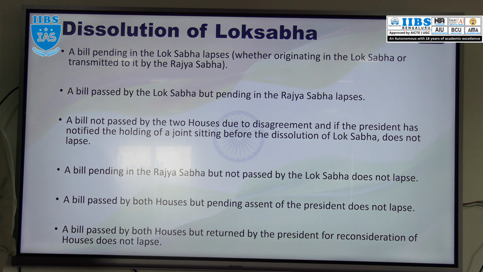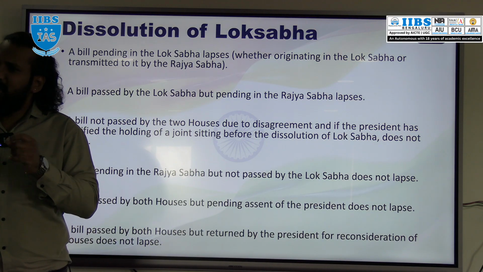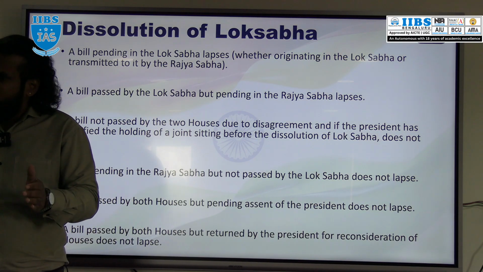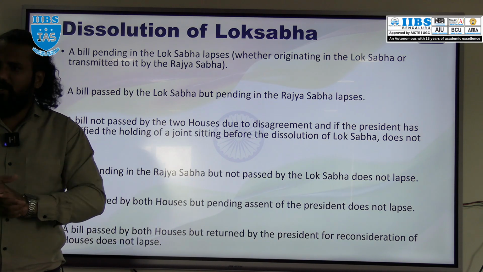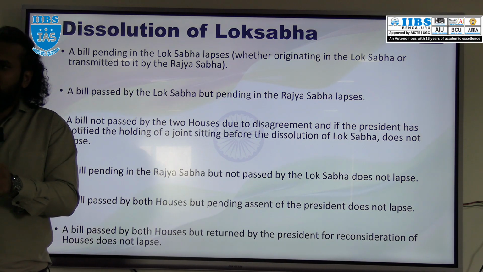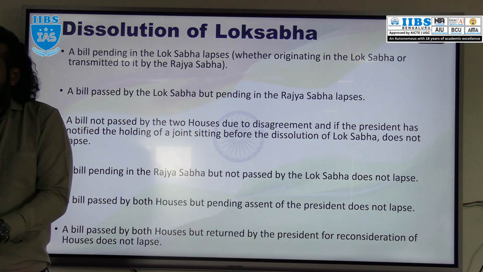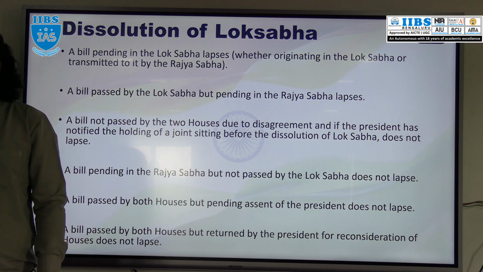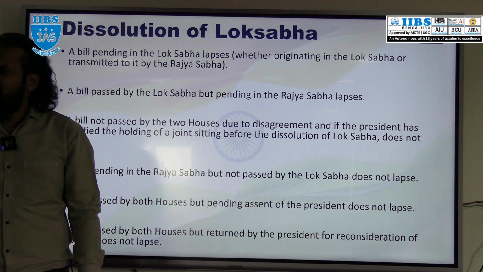Now, in which cases will Lok Sabha be dissolved? If any political party fails to form the majority in Lok Sabha, or any coalition also fails to form the majority in Lok Sabha, at that time the Prime Minister will give a recommendation to the President to dissolve the Lok Sabha. So the Lok Sabha will be dissolved and a fresh election will be conducted.